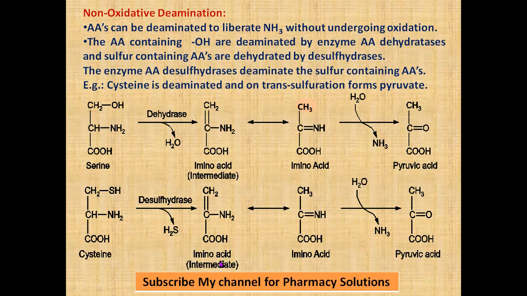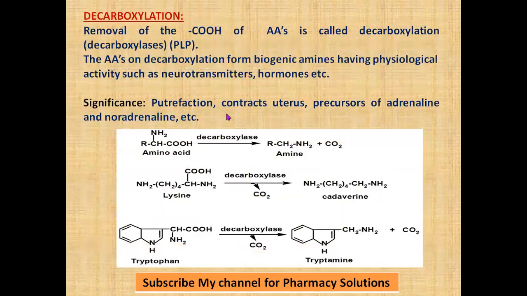So this intermediate is converted to the corresponding imino acid, and this combines with a water molecule to liberate ammonia. NH plus H2 gives NH3, and O is attached here, so it forms a keto acid. That keto acid is formed. This is non-oxidative deamination of a sulfur containing amino acid, and this is non-oxidative deamination of a hydroxyl group containing amino acid. That's how non-oxidative deamination occurs without coupling of oxidation.